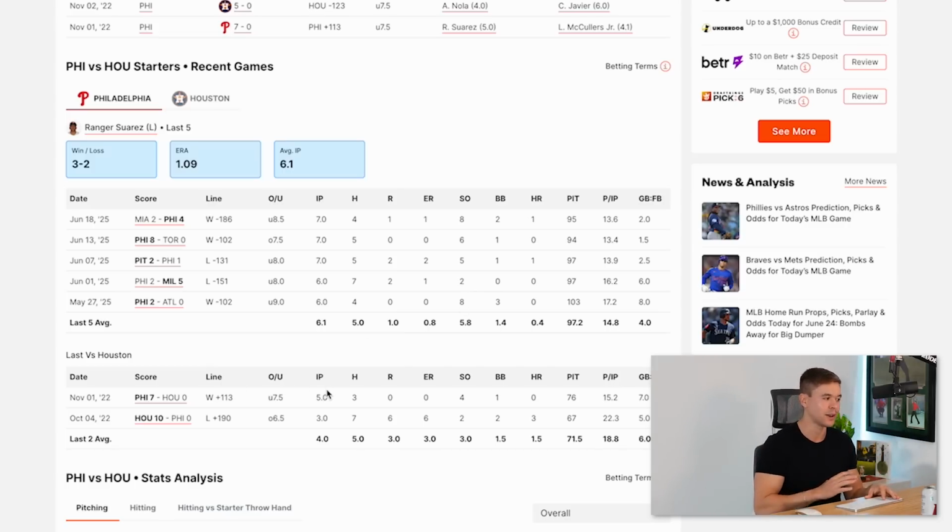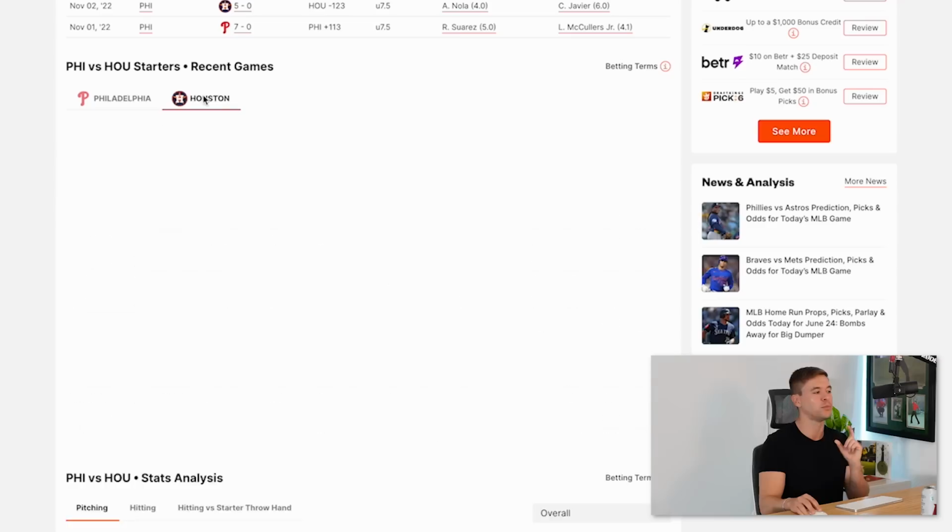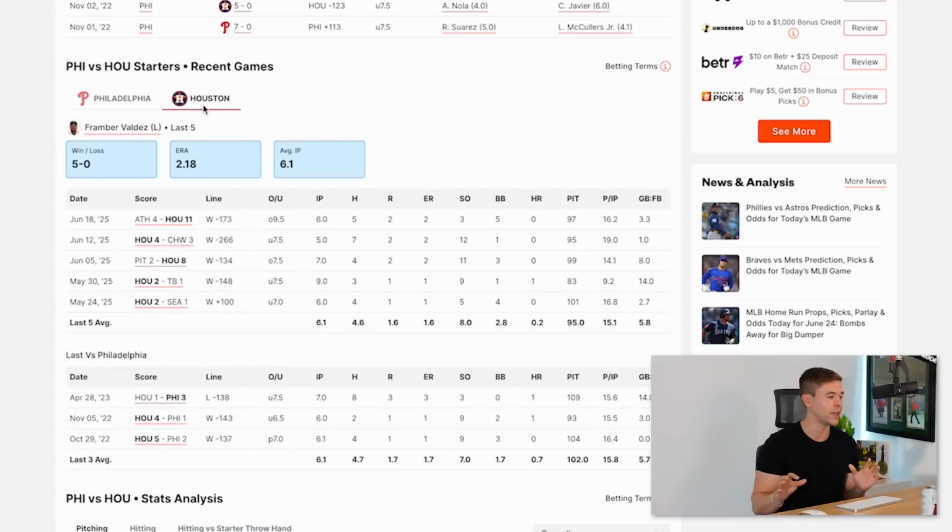When he had 2, he lost that game. Now, this was in 2022. Just giving you guys the example. Ranger Suarez is a strikeout pitcher, and he depends on it. When he doesn't have it, he's a little bit more vulnerable. Now, nonetheless, he's still a stud.